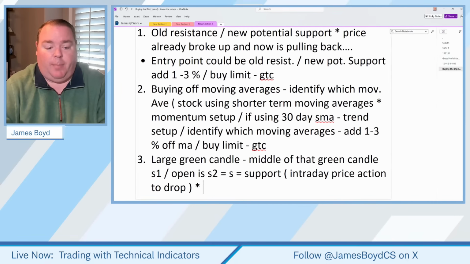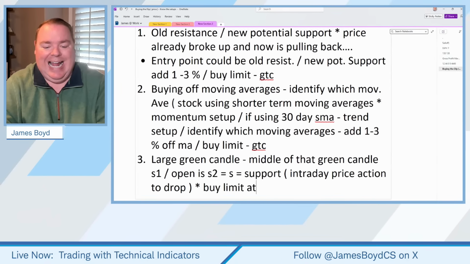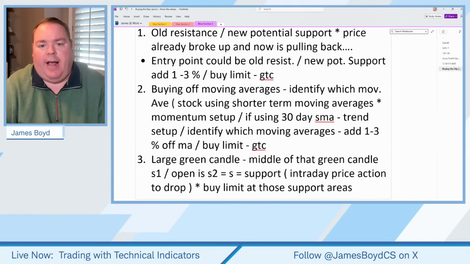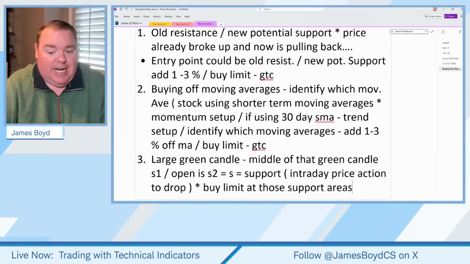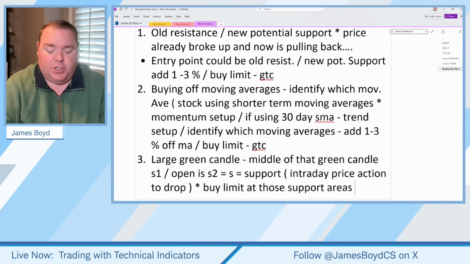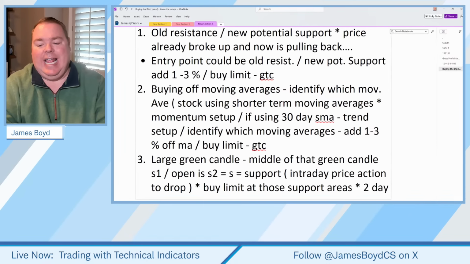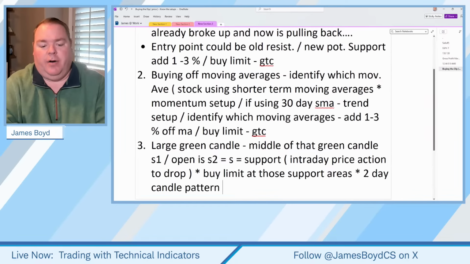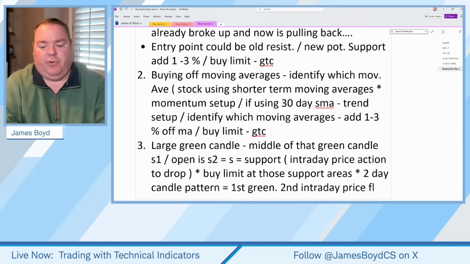This is really just more of a buy limit at those support areas. It doesn't necessarily have to be both. You might dollar cost average, but you're just identifying this is really a 2-day candle pattern. First day, green. Second day, intraday price flux.